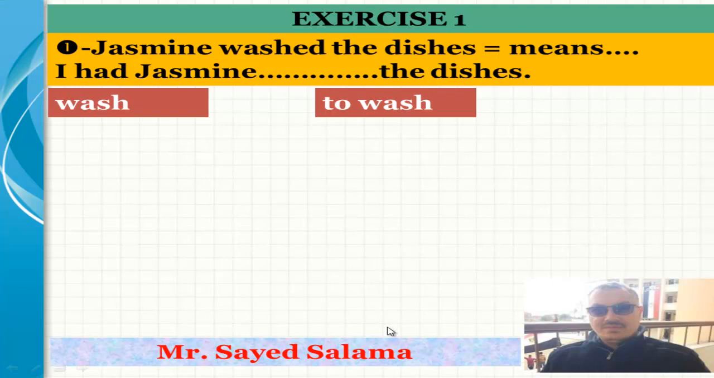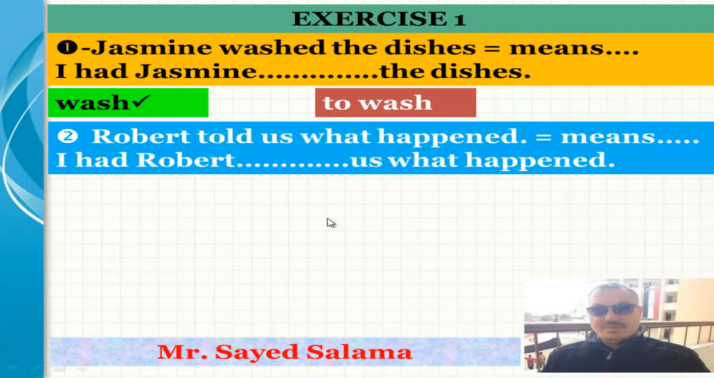My dear students, you have to think carefully. I had Jasmine wash the dishes, or I had Jasmine to wash the dishes. Which is correct? Yeah, excellent. I had Jasmine wash the dishes, because the rule is to have someone do something.